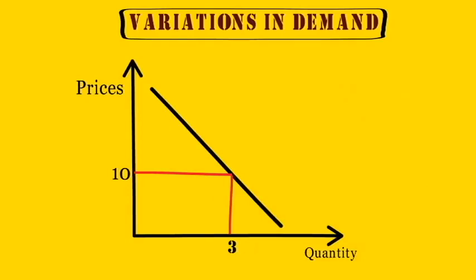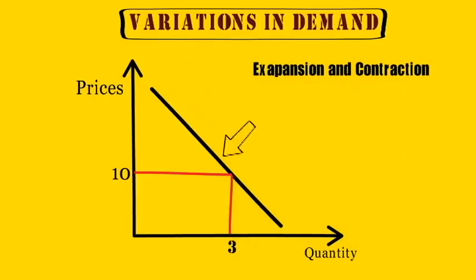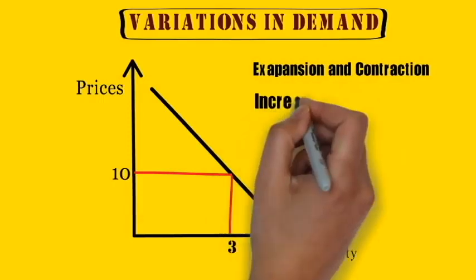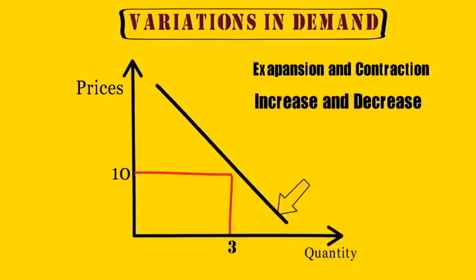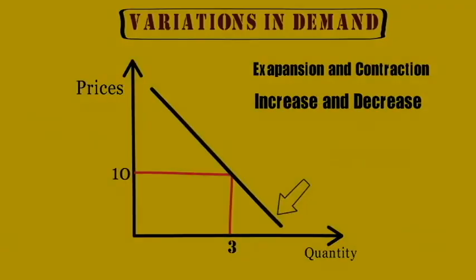Remember friends, expansion and contraction of demand happens along the demand curve, whereas during increase and decrease in demand, the demand curve either moves rightward or shifts leftward.